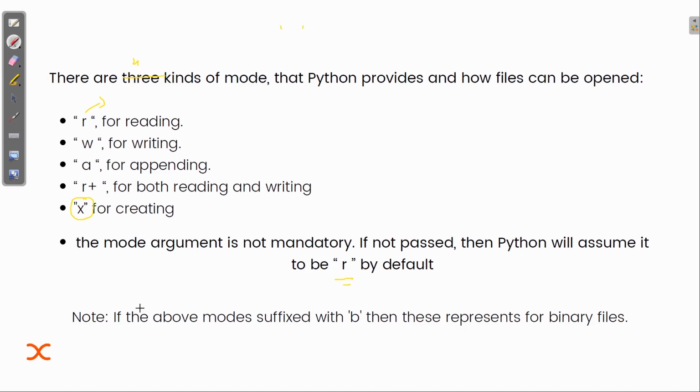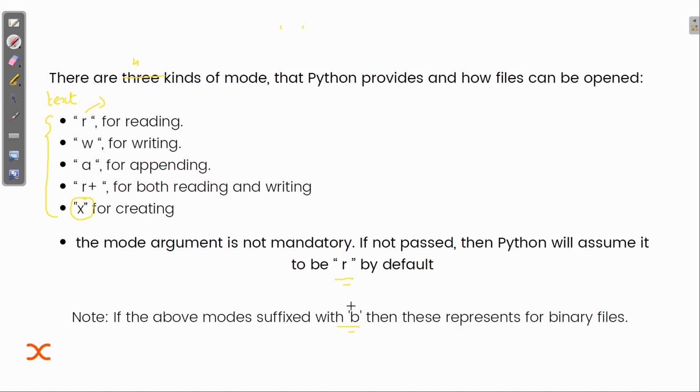Note, if the above modes are suffixed with B, now here comes the very important part, and that's why I'm telling you Python is very easy, whether in file handling or in any case. These are the modes for text type of file.